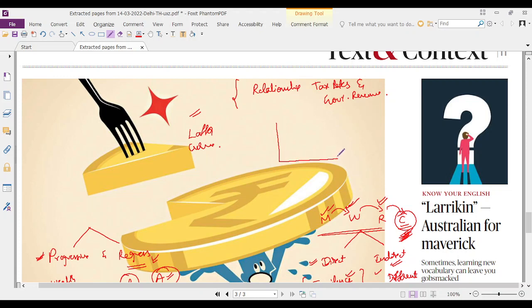Arthur Laffer was an economist. He showed the relationship between government revenue and tax rates. He plots it such that on the x-axis we have the tax rate and on the y-axis we have government revenue. He says that when the tax rate is zero in the economy, the government revenue would be zero because you're not imposing taxes on anybody.